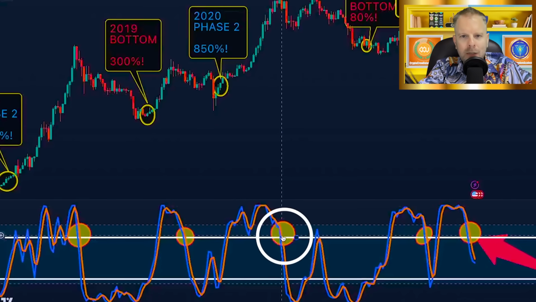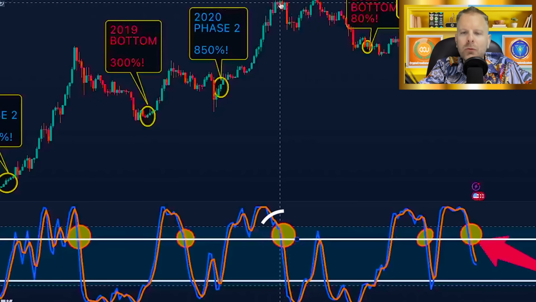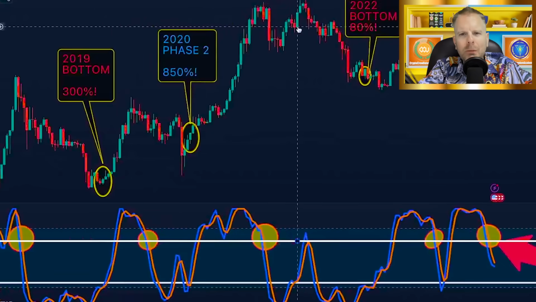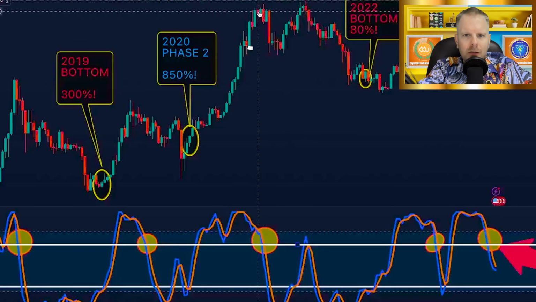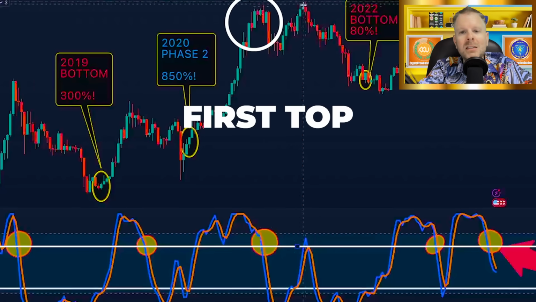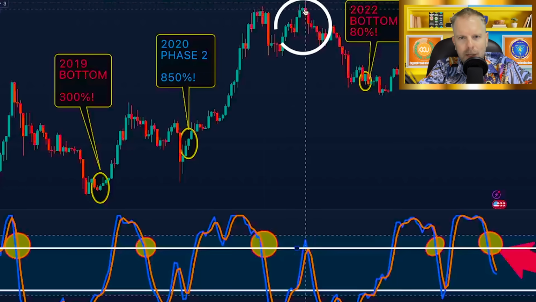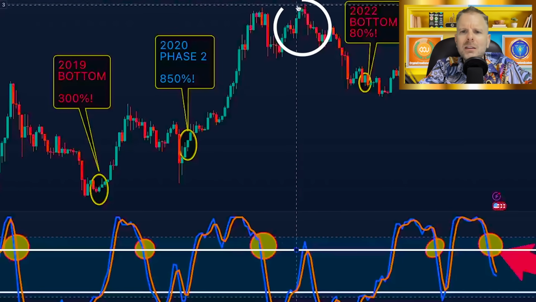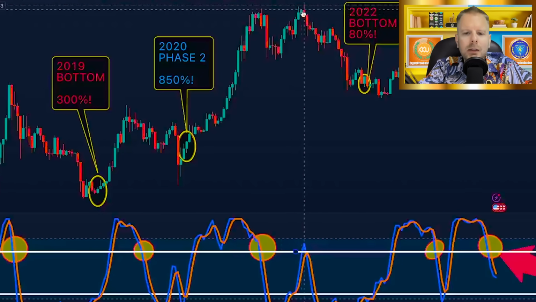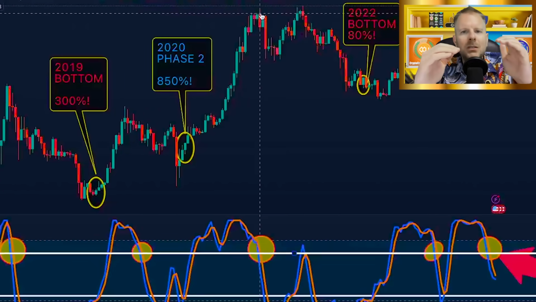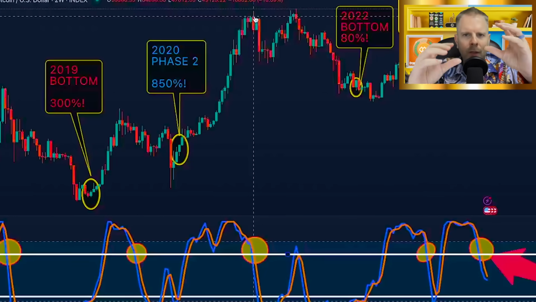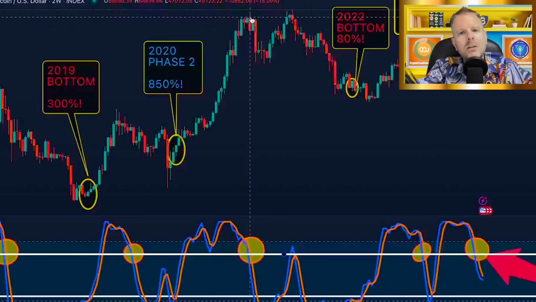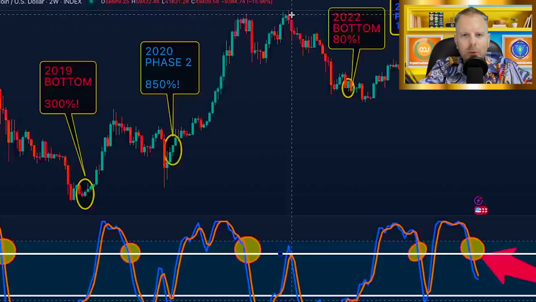And then we broke down again. We broke down again at our first top. A lot of people are like, well, isn't this the top? No. This is technically considered our first top, and this is technically considered our double top. Some people will say, hey, didn't this one go a little bit higher? Yes, double tops don't need to be exactly the same price. They could be a little bit above, a little bit below. When they're in a range, it's considered, technically speaking, a double top, right?